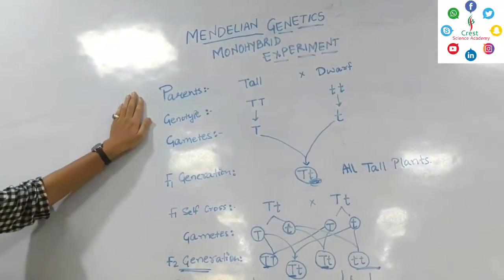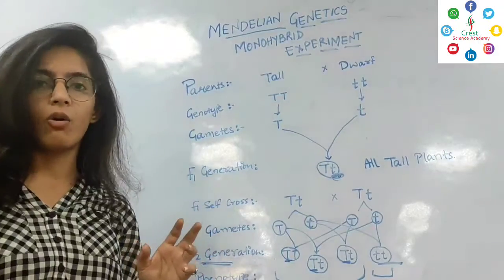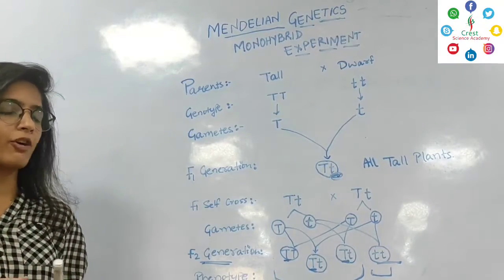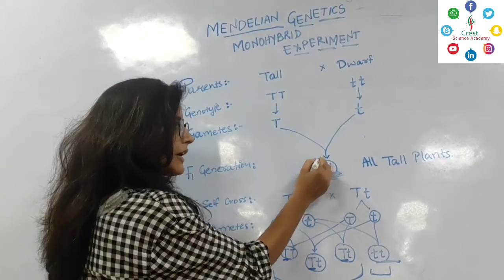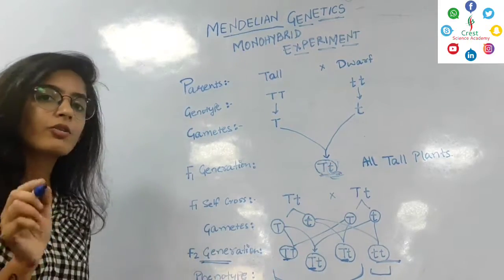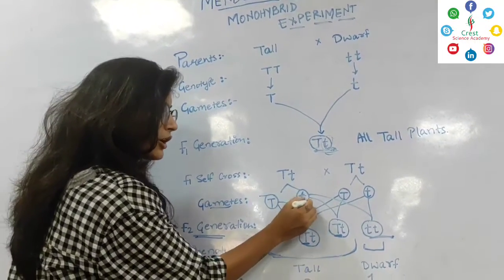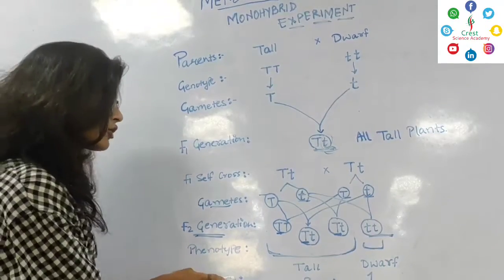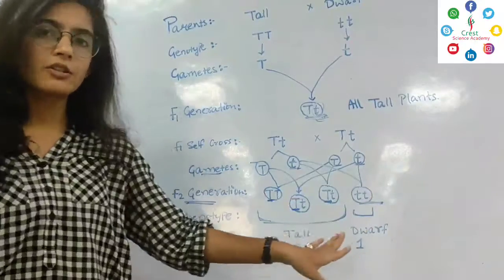However, from the same monohybrid experiment, Mendel further devised another law. He concluded that the alleles do not get mixed up during the time of gamete formation. You can see here that 2 different kinds of alleles are present. Capital T is a different allele, small t is a different allele. However, during gamete formation in the F1 self-cross, capital T and small t get separated. They do not get mixed up. Therefore, in the F2 generation, capital T produces its own phenotype, whereas small t produces its own phenotype.